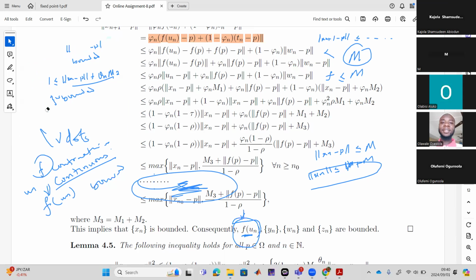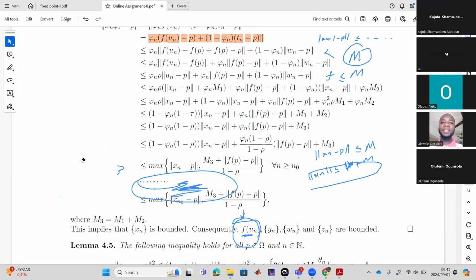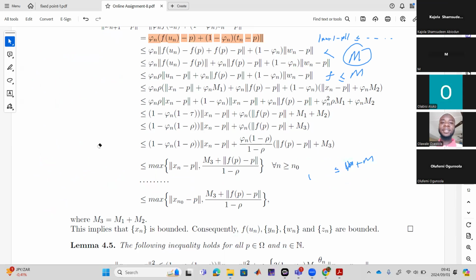So we have already established boundedness. What we want to do next is strong convergence, and we are going to try that too. Okay, so now, thank you for the boundedness. We've gotten it from two people. So every other person, please try to reproduce yours. That's a quick assignment.